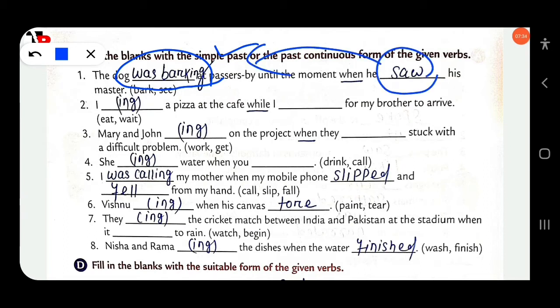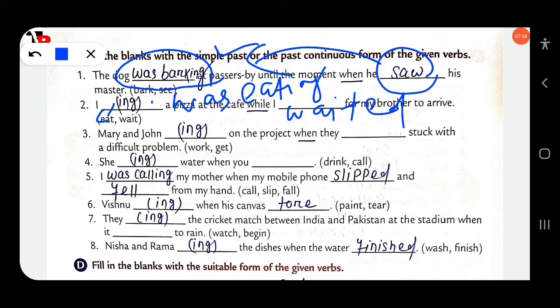Then next, I dash a pizza at the cafe while I dash for my brother to arrive. Okay, I was eating. That means this action was continuing. Okay, I was eating. I have written here "ing". That means we have to use eating. Okay, I was eating a pizza at the cafe while I waited. Okay, while I waited. Clear?